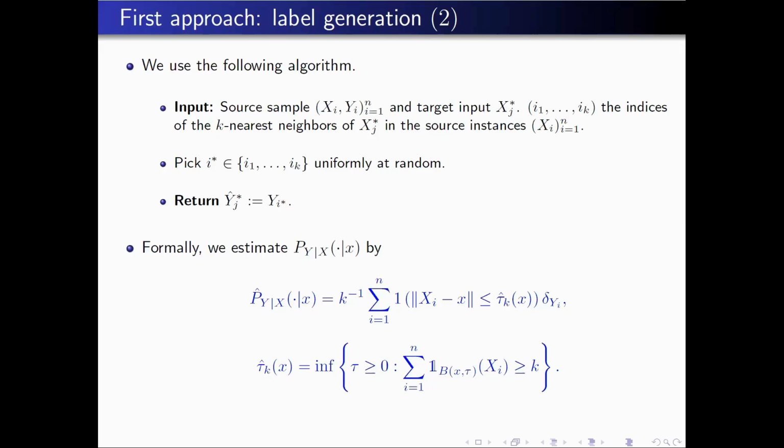Another definition for this radius is the k-th order statistic, that is the k-th closest observation from the point x that you consider. You can also define things like that.